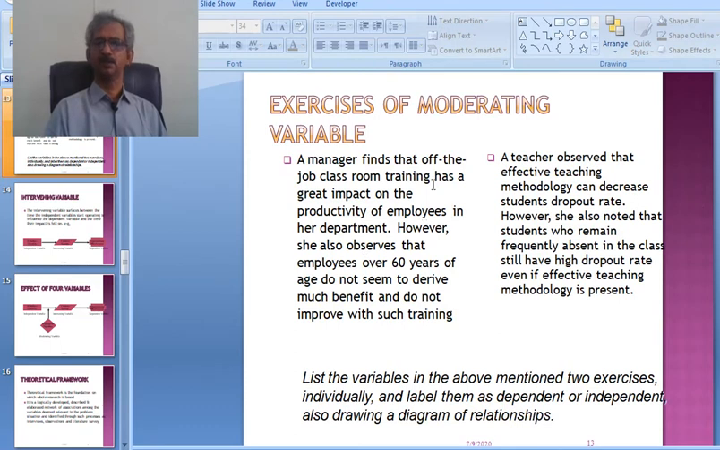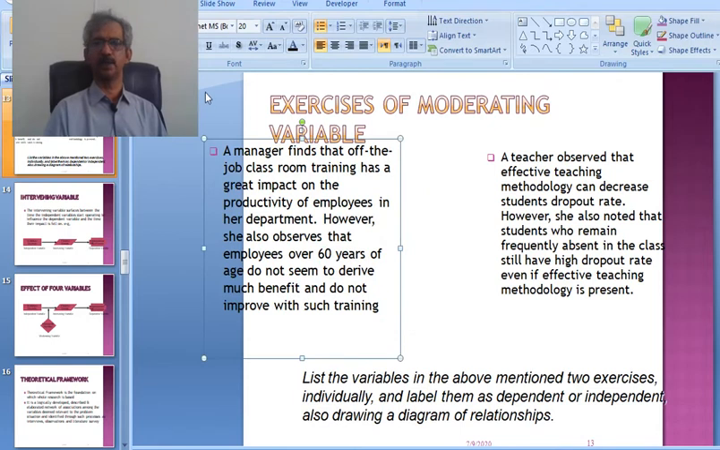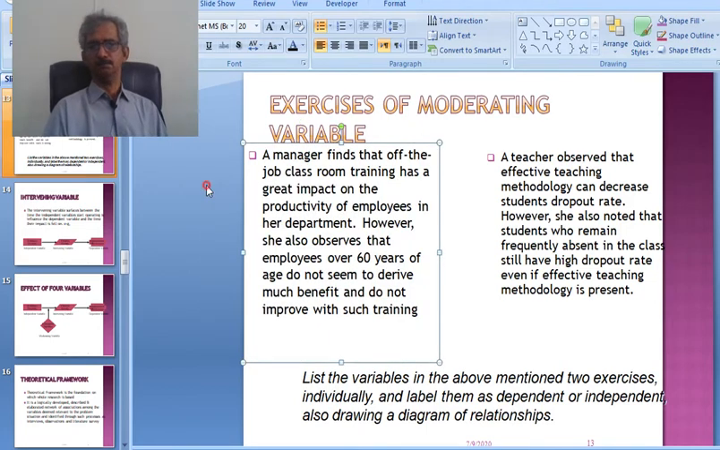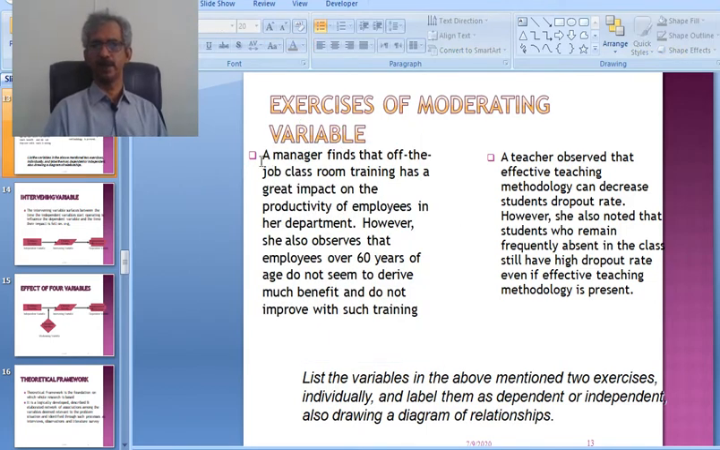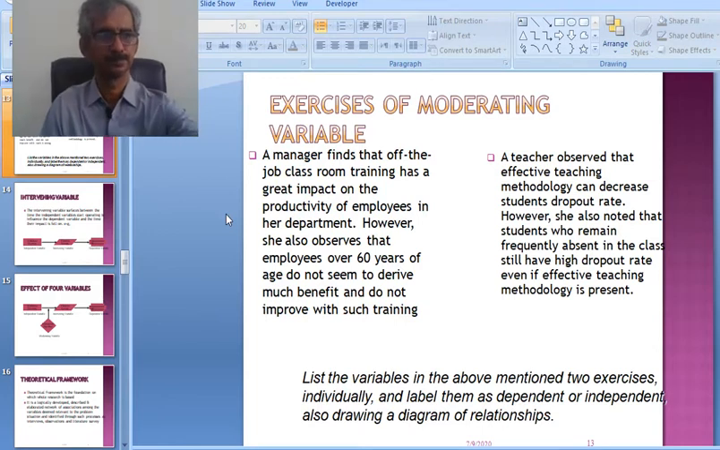Exercise. A manager finds that off-the-job classroom training has a great impact on the productivity of employees in her department. However, she also observed that employees over 60 years of age do not seem to derive much benefit and do not improve with such training. It means, in this example, the independent variable is the manager's training.